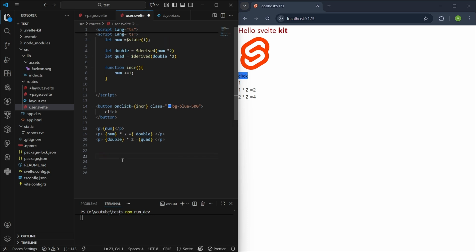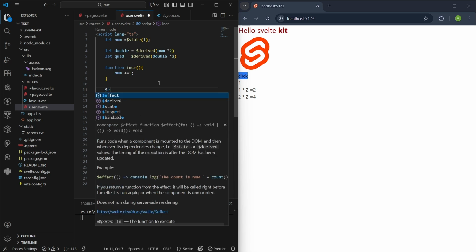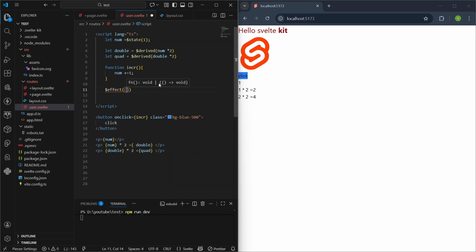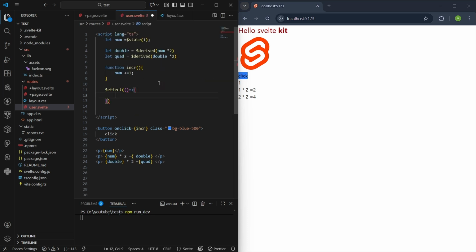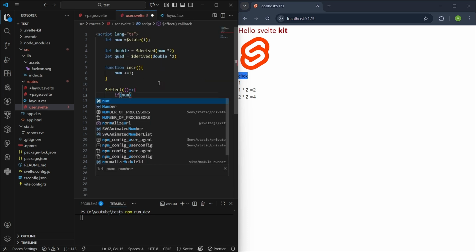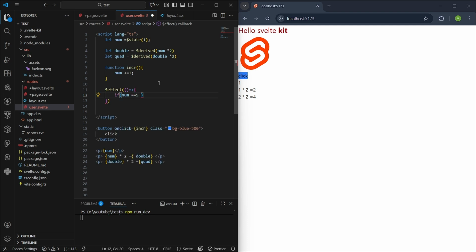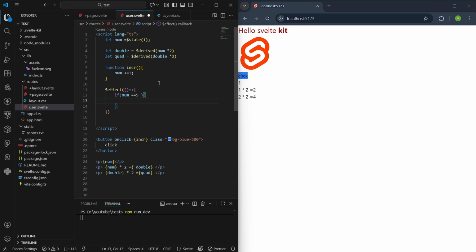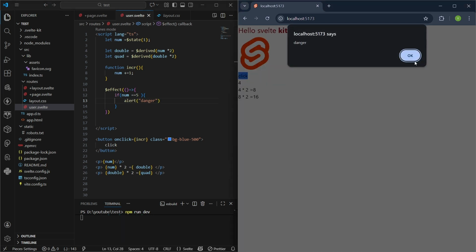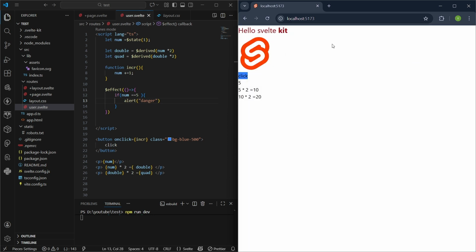So for example, here as you can see the num value is getting changed, right? If I use effect state over here with an if condition, that if num value is equal to 5, then give an alert of danger. Looks good. Let's save it and check. 2, 3, 4, 5. On 5, it says danger. Okay, now it's danger, don't move forward like that. A pop-up will come.